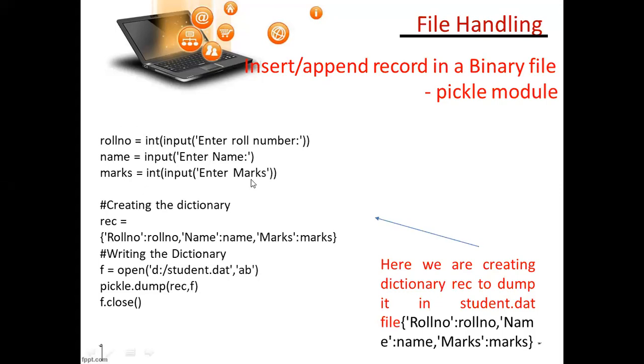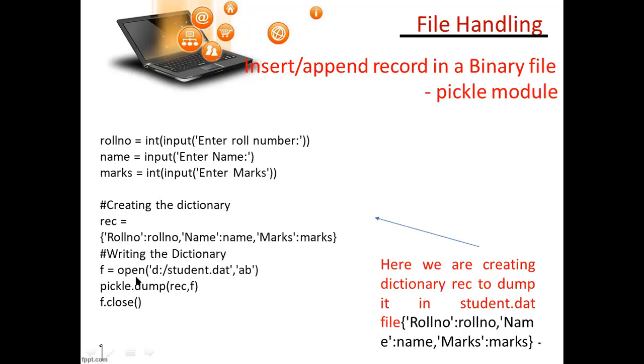And after this you have to create a dictionary. See here, creating the dictionary rec. What is rec? This is a variable as a dictionary, equal is an assignment operator. Here roll number is a key, and this is the value which I am getting from here, and name as a key, the name which I am getting from here will be assigned to the dictionary, and marks I am getting from here.